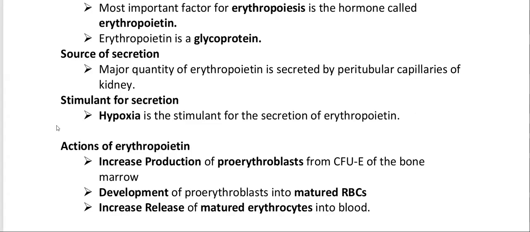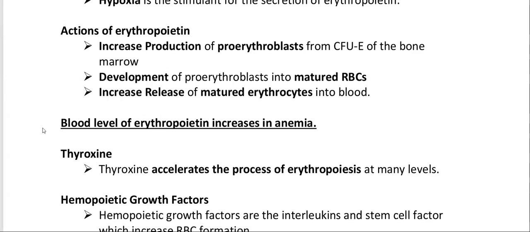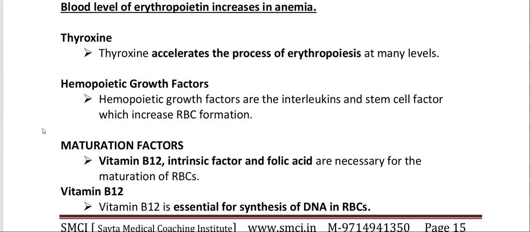Actions of erythropoietin: it increases production of proerythroblast from CFU-E of the bone marrow, promotes development of proerythroblast into matured RBC, and increases release of matured erythrocytes into blood. The blood level of erythropoietin increases in anemia. Thyroxine accelerates the process of erythropoiesis at many levels.